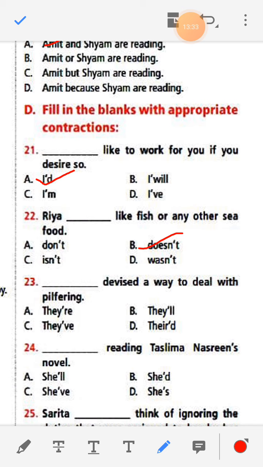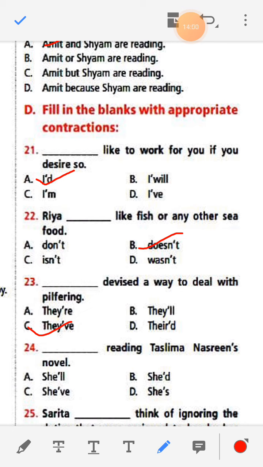We write doesn't, D-O-E-S-N, apostrophe, then T. 23. Dash devised a way to deal with preferring. Here the answer is they have. They have devised a way to deal with preferring.